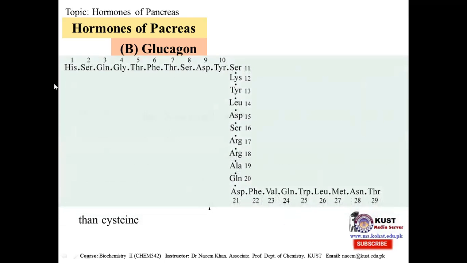Here we can see the structure. These are the 29 amino acids linked in a linear chain. Histidine is the first one, threonine is the last one, and here we can see no cysteine. It is a unique structure, and this structure can be traced in the biochemistry book.